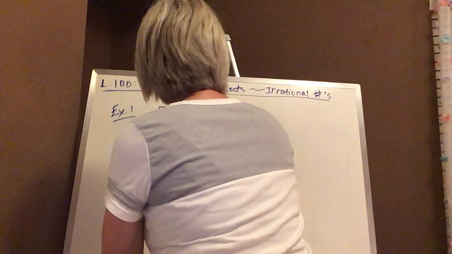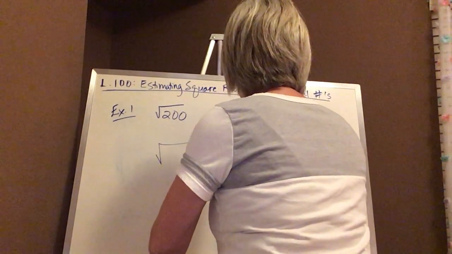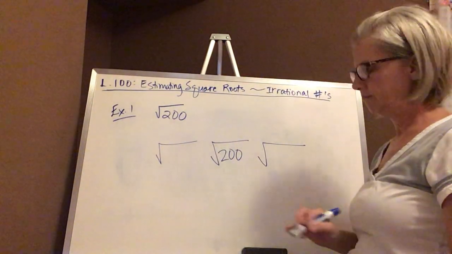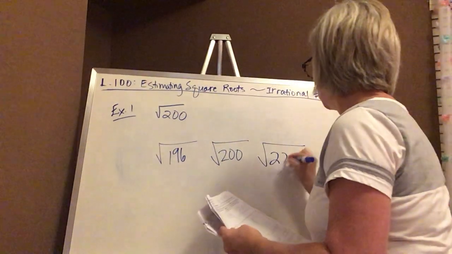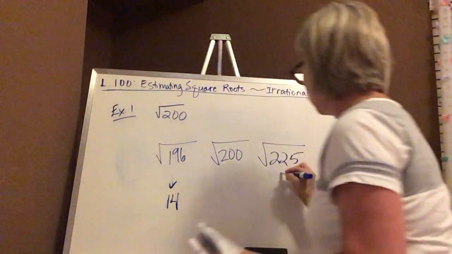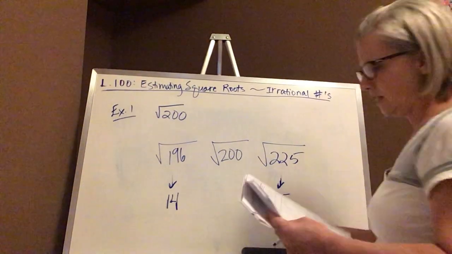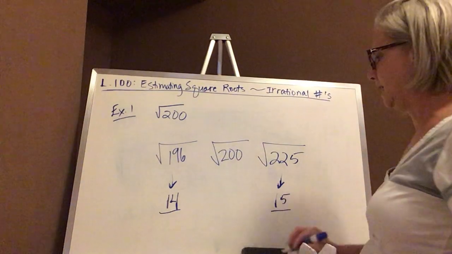I want to actually show the square root of 200, the square root of 196, and the square root of 225 here. We said this was 14. This is 15, and the square root of 200 fits in between 14 and 15 somewhere.